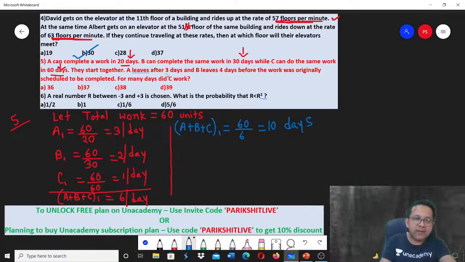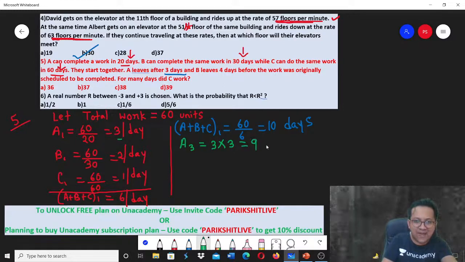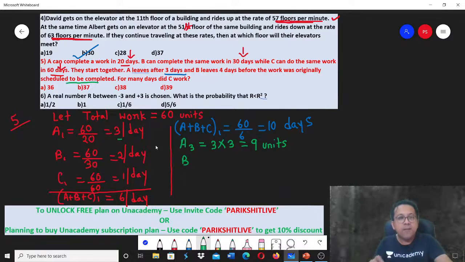Now what happened? A leaves after 3 days. Fine. If A is leaving after 3 days, remember in one day A does 3 units. So in 3 days, A would have done 9 units of work. What about B? B leaves 4 days before the work was originally scheduled to be completed. Remember, the work was originally scheduled to be completed in 10 days.